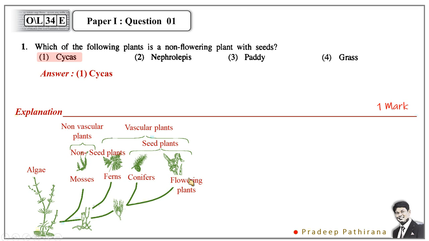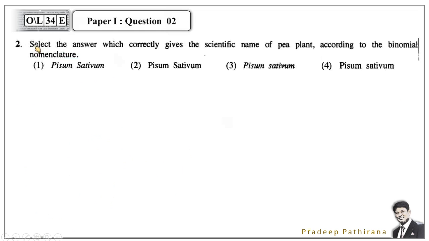So let's move on to question number 2 of paper 1. Select the answer which correctly gives the scientific name of pea plant according to the binomial nomenclature. You should not keep this in your mind. All the answers are the same. Pisum sativum is the name. Then how should we write it? That is the question. The answer is the third answer. Pisum sativum written like this, and give 1 mark if that is correct.